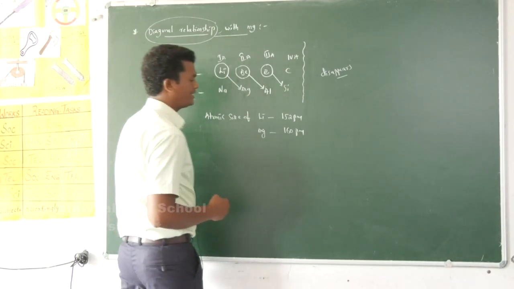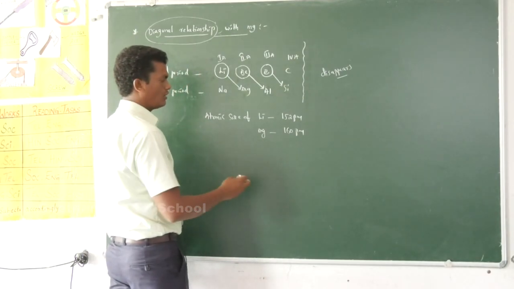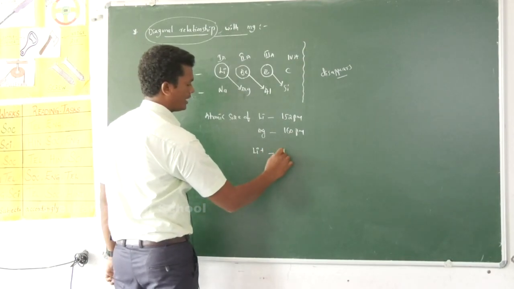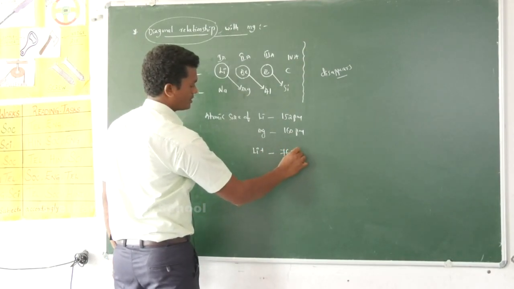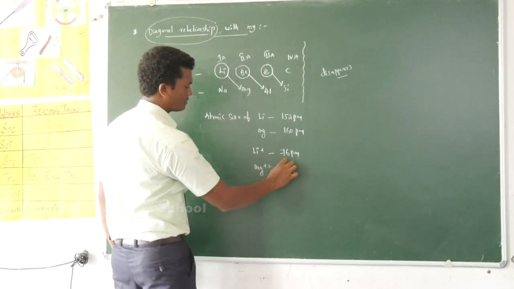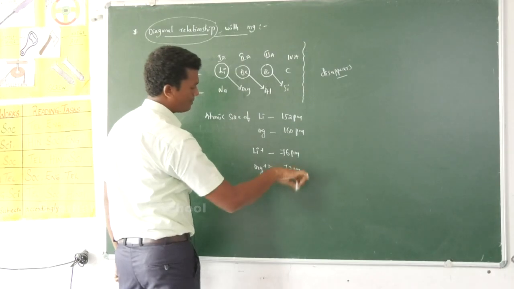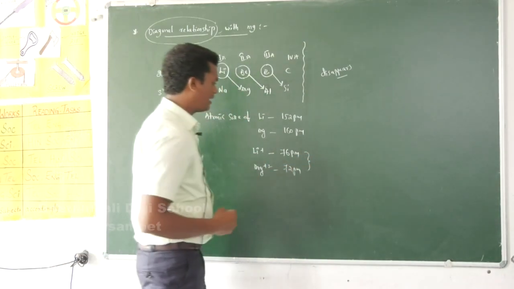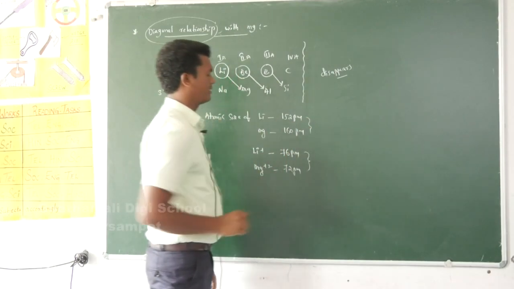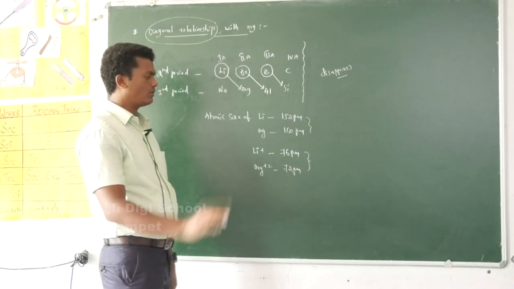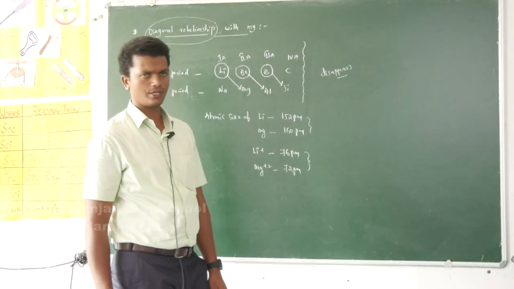If we take their ions, the lithium plus ion size is 76 picometers, the magnesium 2 plus ion size is 72 picometers. Means a very negligible difference is there between atomic and ionic sizes of lithium and magnesium.